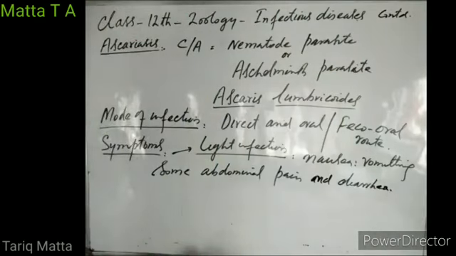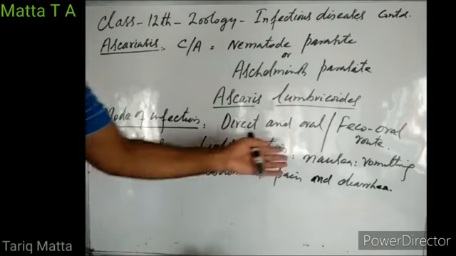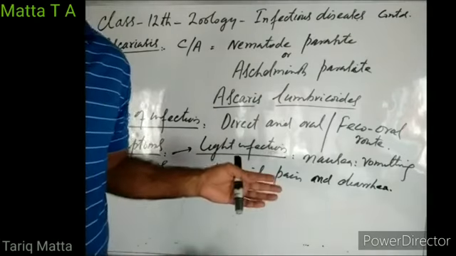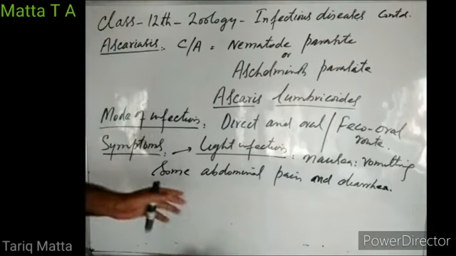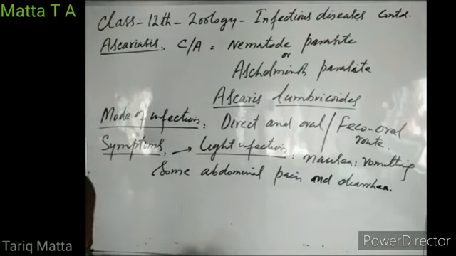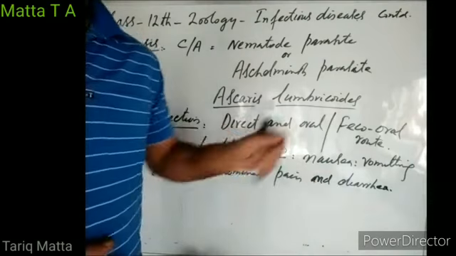If the person is suffering from light ascaris infection, that means the worms are present in his alimentary canal, but not in huge numbers. The person may simply feel nausea. The person may suffer from vomiting. The person may feel abdominal pain, and the person may suffer from diarrhea.